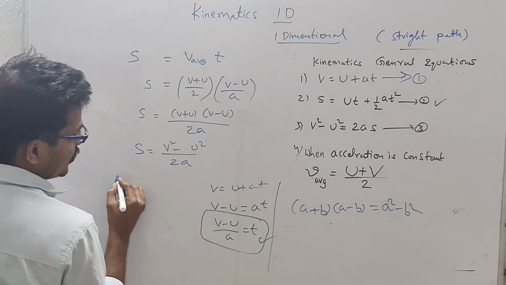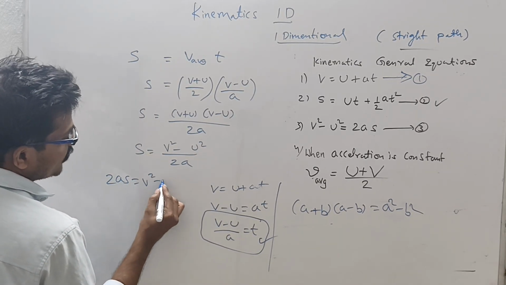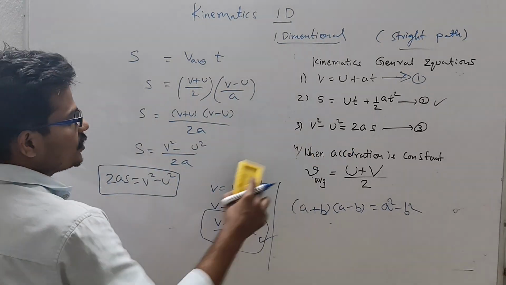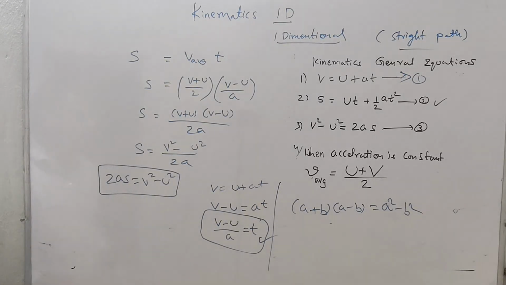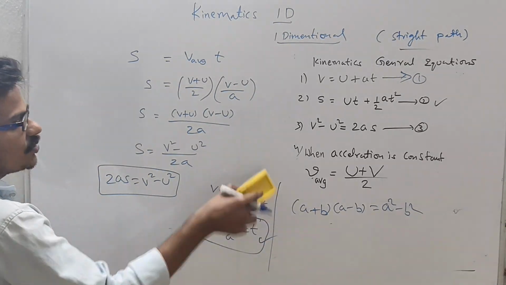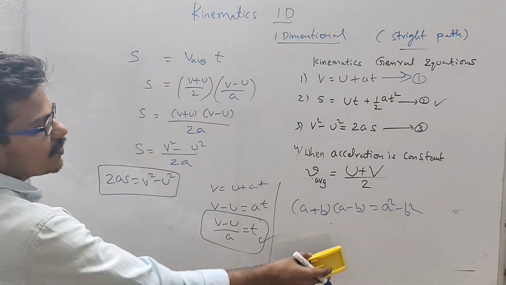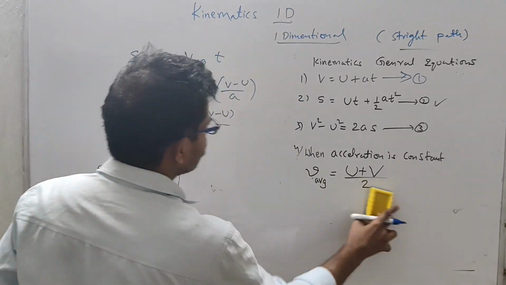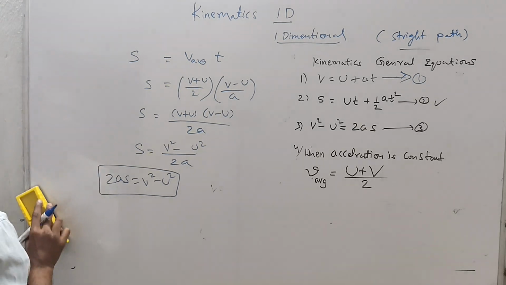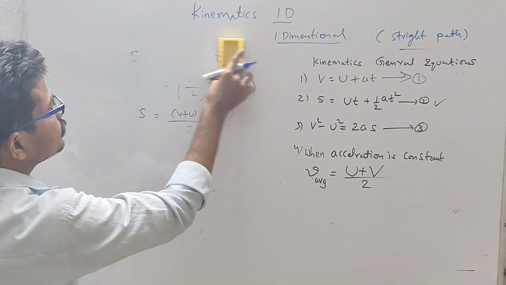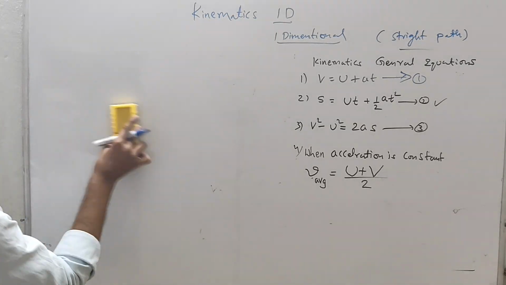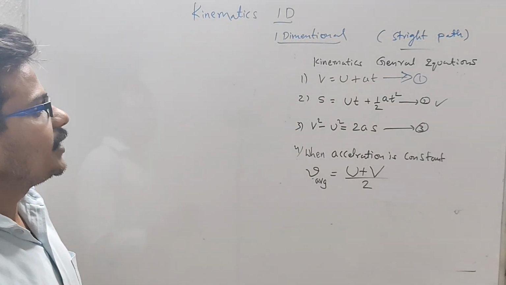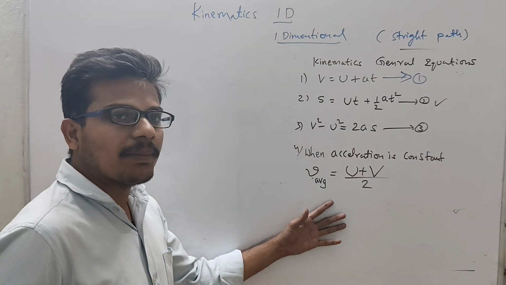After getting 2a to this side, 2as is equal to v square minus u square. This is our third general equation. Note this. This is the substitution related terms in the tables. This is the mathematical formula for a square minus b square. I think you know this general formula from maths.